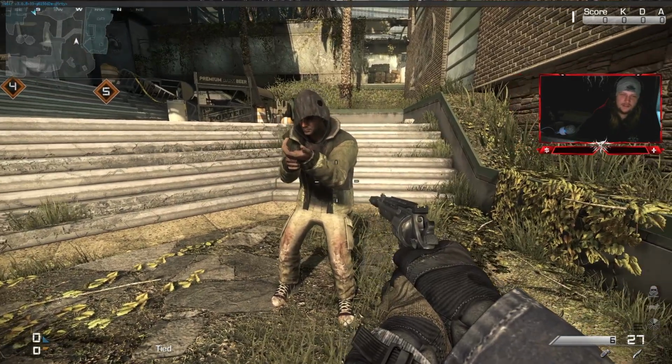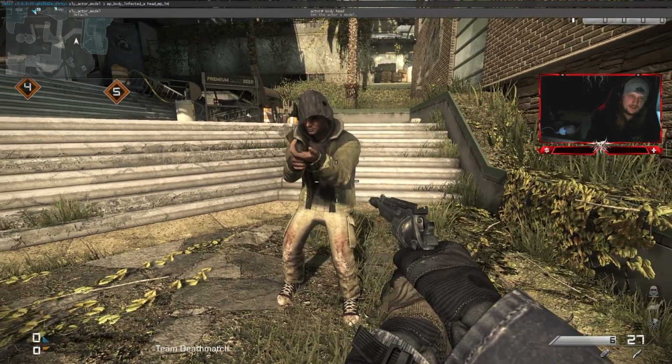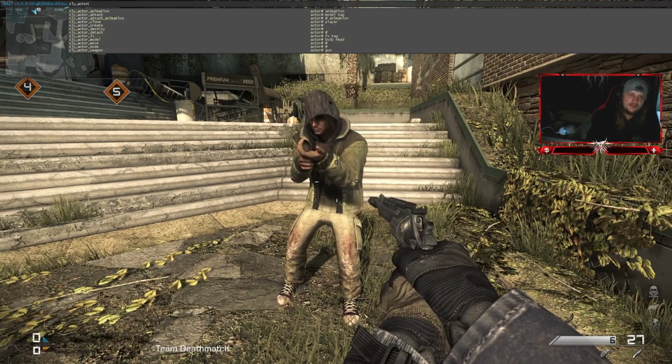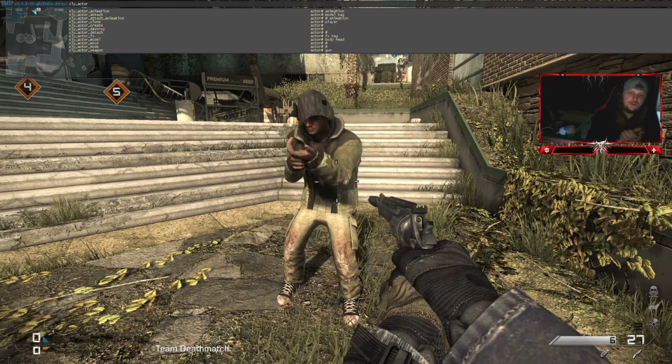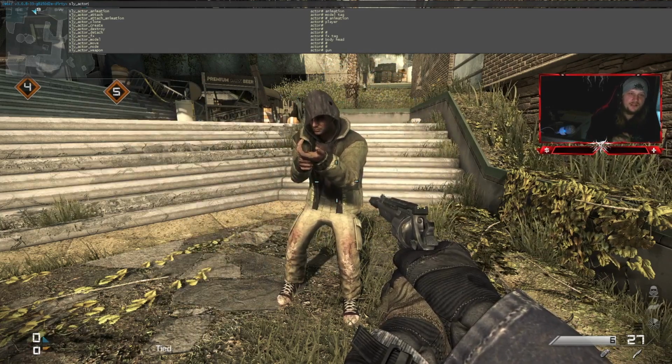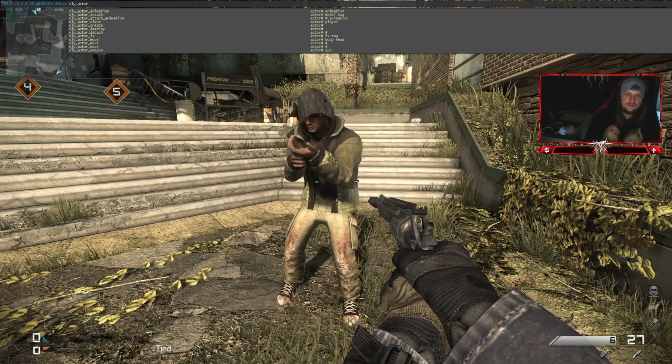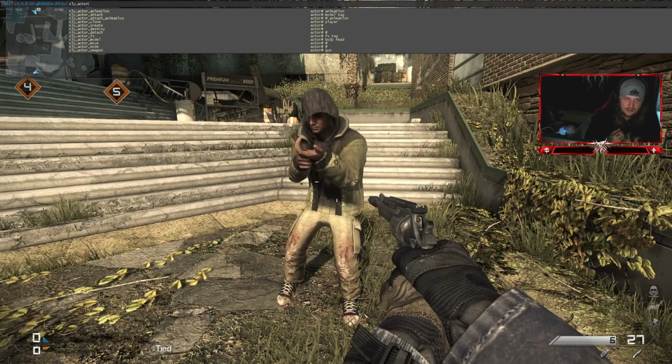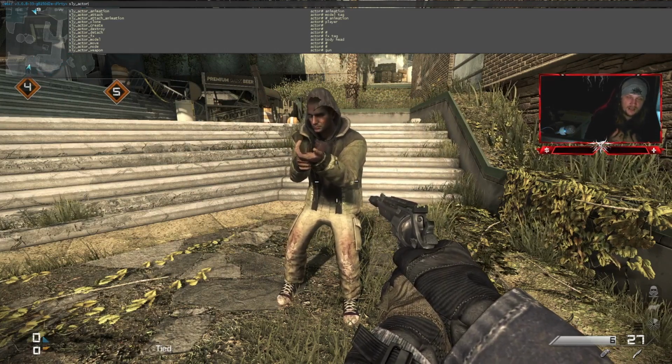We'll pretend like he's holding a gun. So if we go Sly actor, you get to see a bunch of commands. So there's weapon, which is useless. There's animation, which is what we want, and then there's attach, which attaches models and things, which I can't get to work either. Sly actor clone, haven't tried that one.